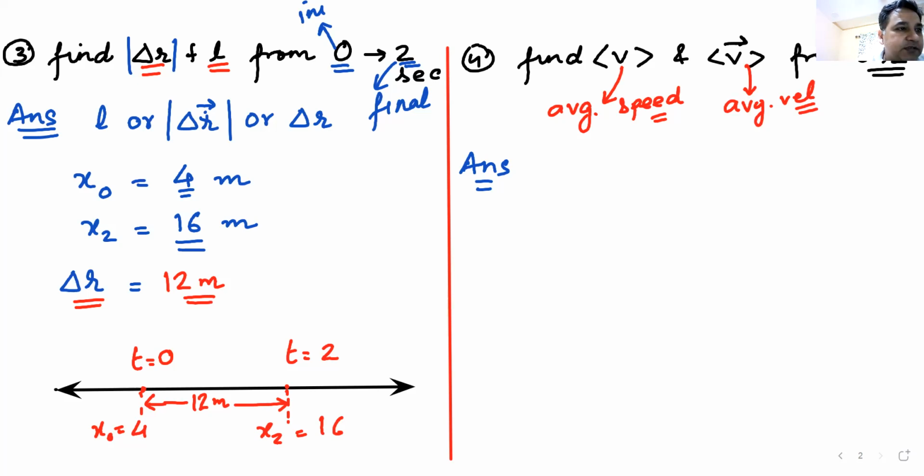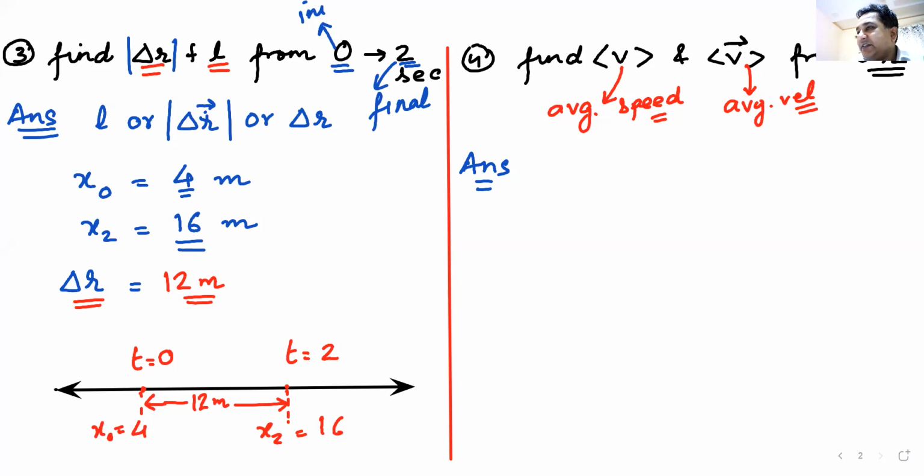There are two Vaishnavis here. Vaishnavi Bhukya, can you unmute yourself? No, I think I've lost her. So who else? Tanu, can you unmute yourself?